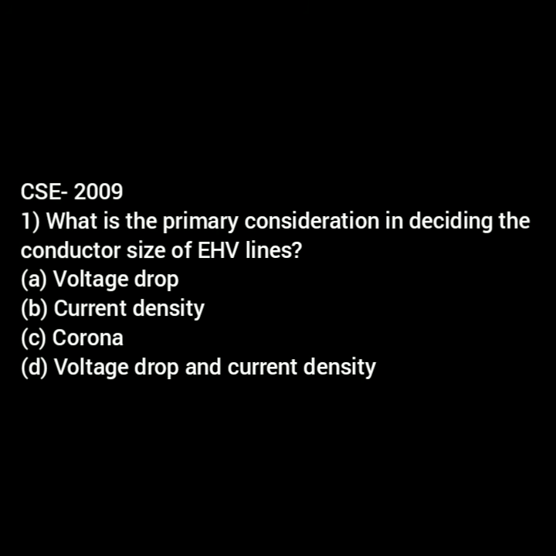Now let's move to some of the previous year questions. The first question was asked in the Civil Service Examination 2009. What is the primary consideration in designing the conductor size of EHV lines? Options are A, voltage drop; B, current density; C, corona; D, voltage drop and current density. Voltage transmitted through EHV lines is more than 220 kV, so selection of conductor is done based on corona or electric field intensity. So the answer is option C, corona.